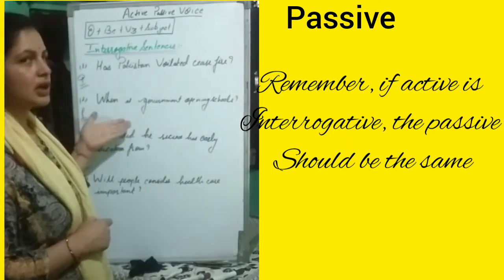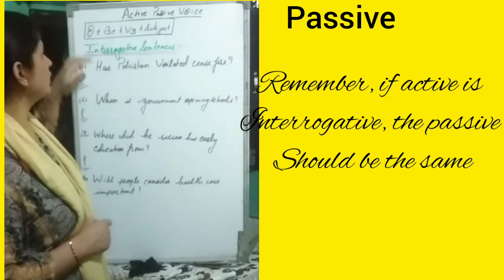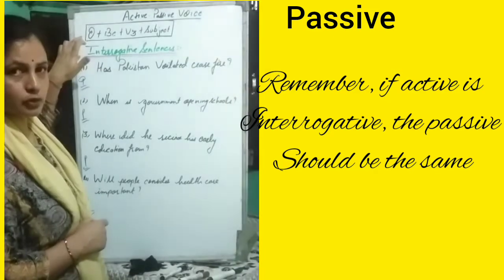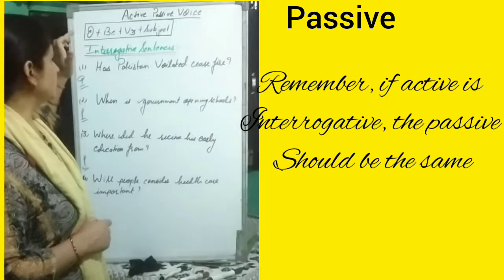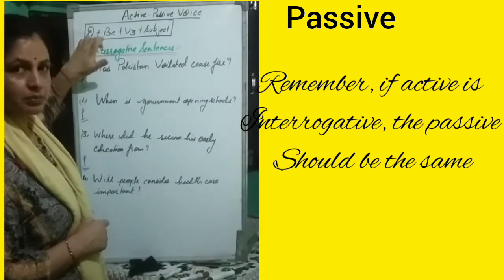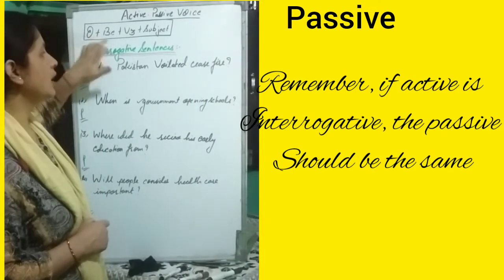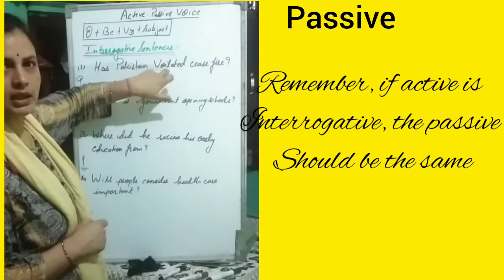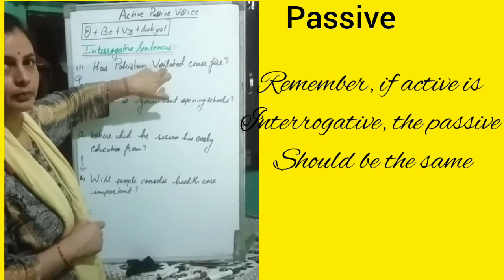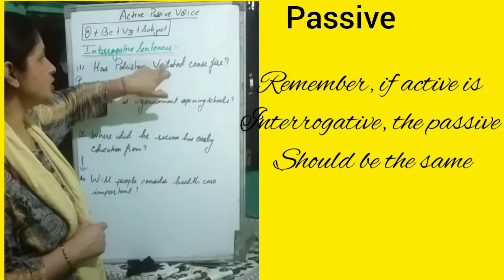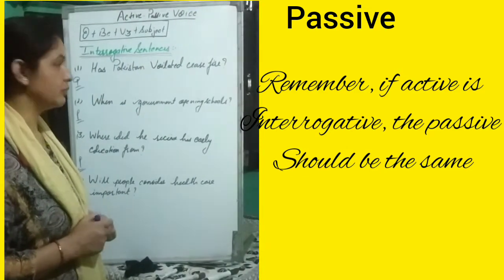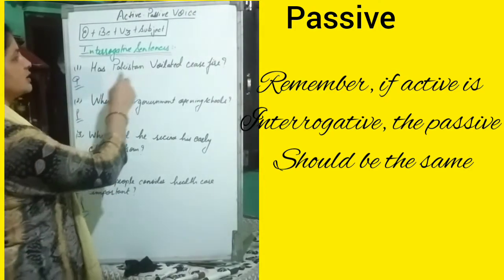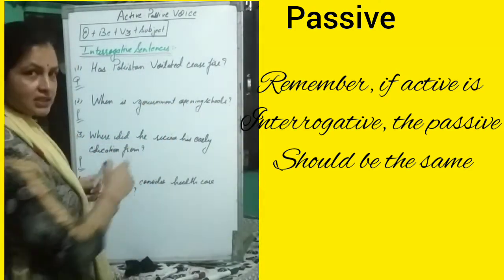Now we have to transform it, and for transforming we have to use this rule, which is very important. We are going to use the be verb according to the main verb which is used here. Whatever the main verb is, accordingly we will be using the forms of the be verb. Now the first sentence: has Pakistan violated ceasefire?